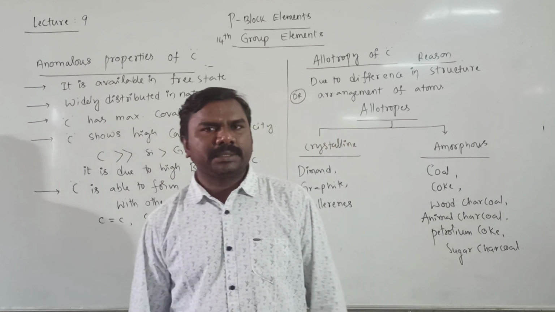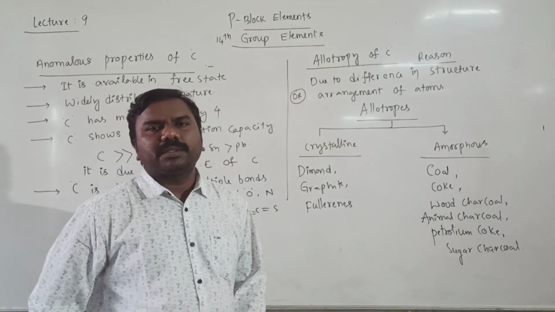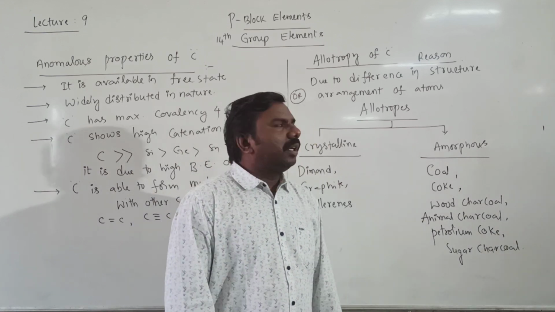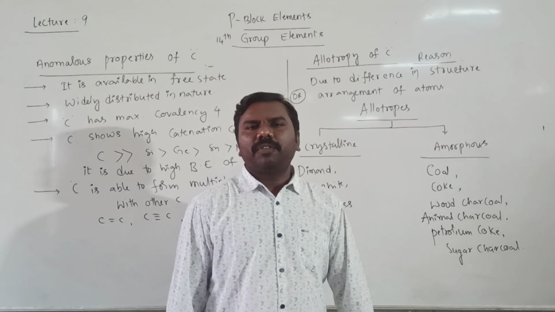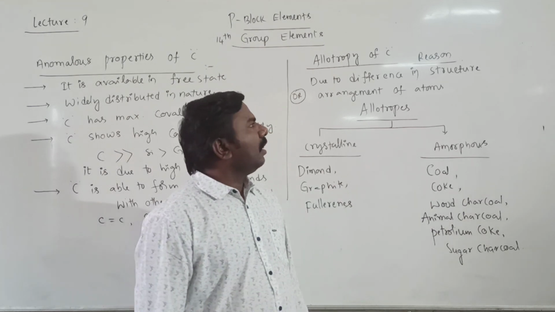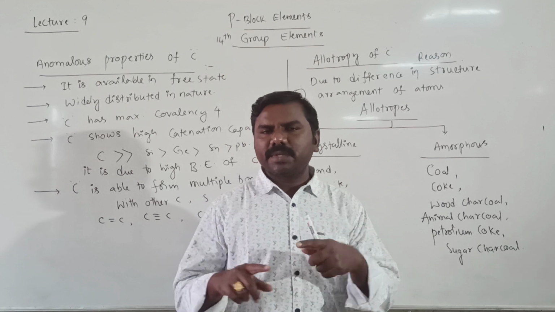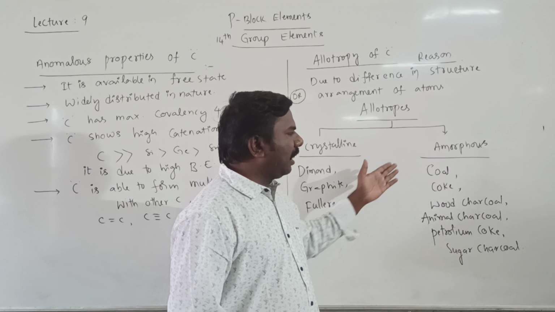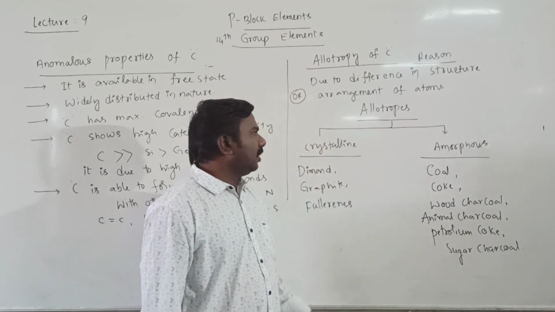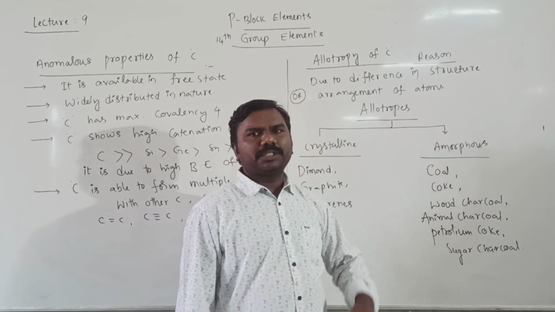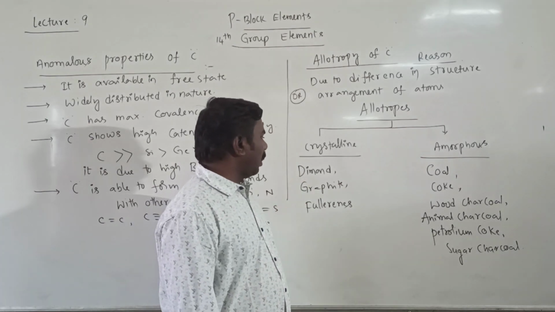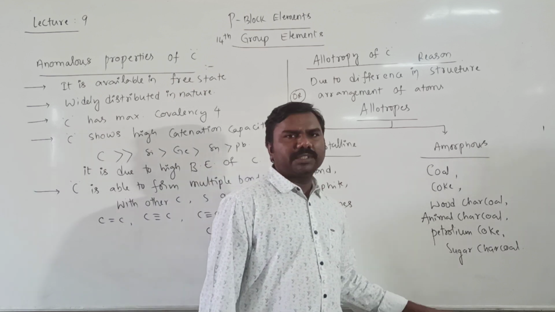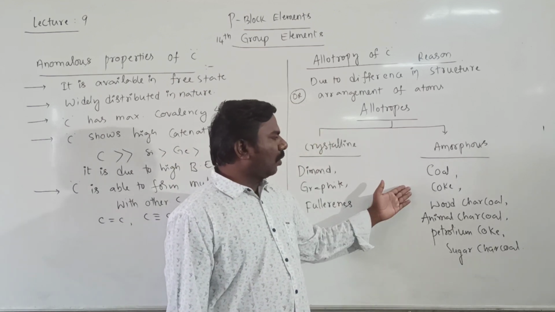Third anomalous property: allotropy of carbon. Carbon can show many types of allotropes, means different forms. The reason is the difference in structure; the arrangement of atoms is different in different forms. That's why we get different forms of carbon. Crystalline allotropes and amorphous allotropes. Crystalline allotropes are diamond, graphite, fullerenes. These are crystalline, very hard. And amorphous, powder-like allotropes are coal and wood charcoal.